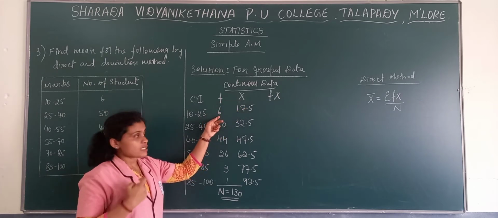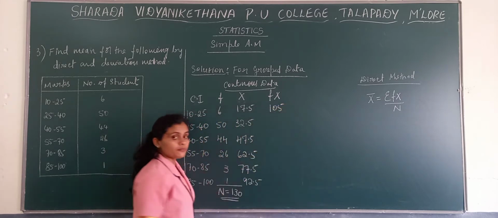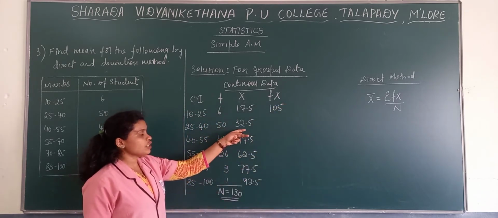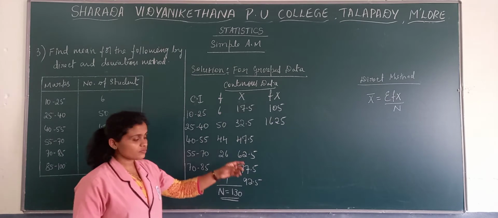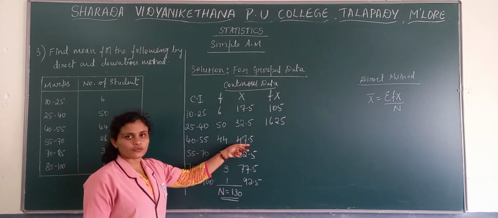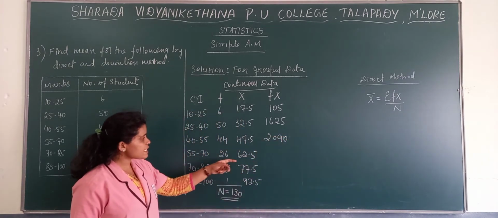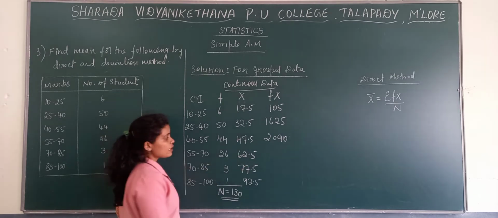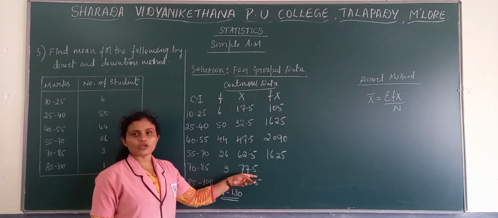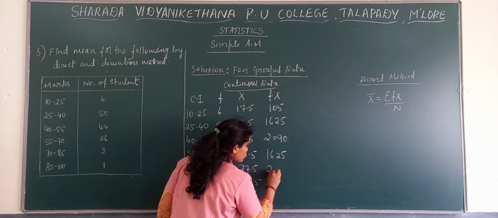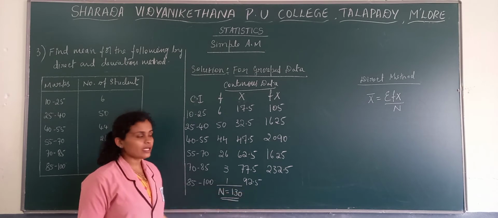Variable into frequencies. Now 6 into 17.5, we get 105. Next 50 into 32.5, then we get 1625. Next 44 into 47.5, then we get 2090. Then 26 into 62.5, then we get 1625. Here 3 into 77.5, we get 232.5. And here 1 into 92.5, we get 92.5.